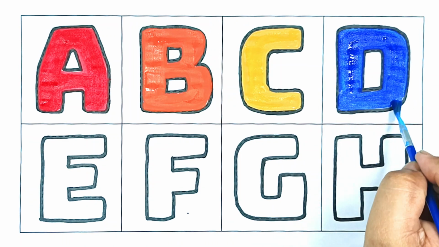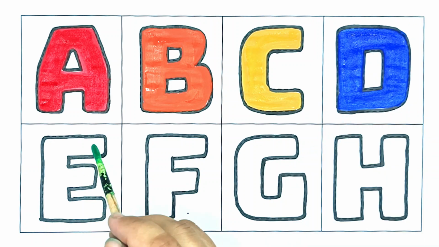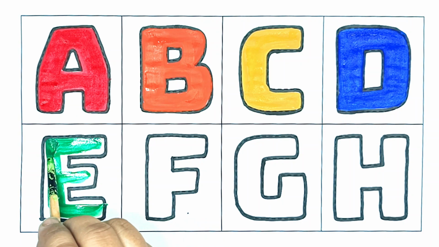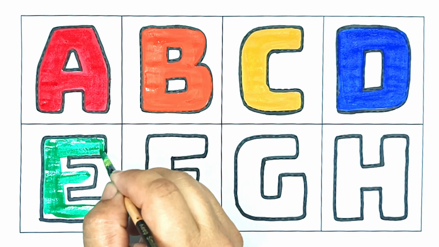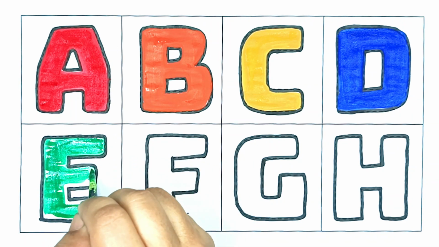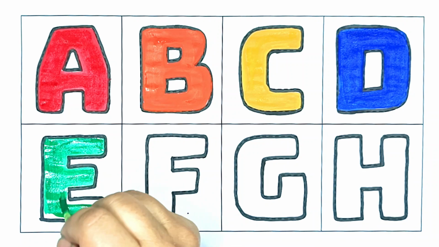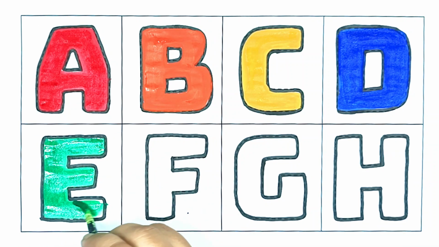D for doll. The wheels on the bus. E for egg. Wheels on the bus.